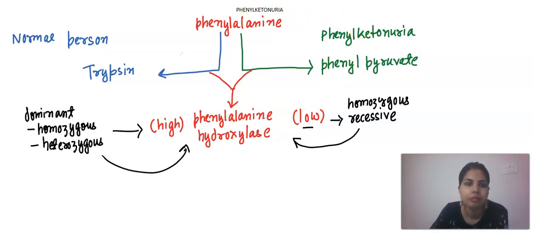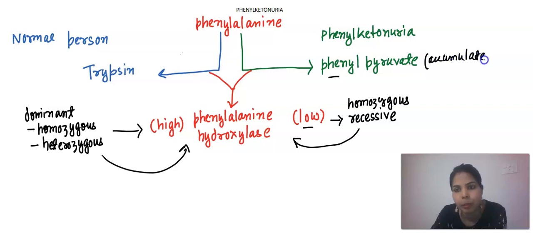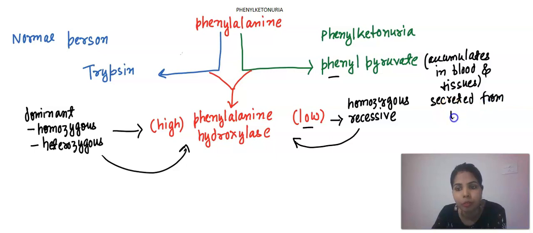And now the phenylalanine is converted into phenyl pyruvate. This phenyl pyruvate accumulates in blood and tissues, and it is passed as such through urine of the person who is suffering from phenylketonuria.